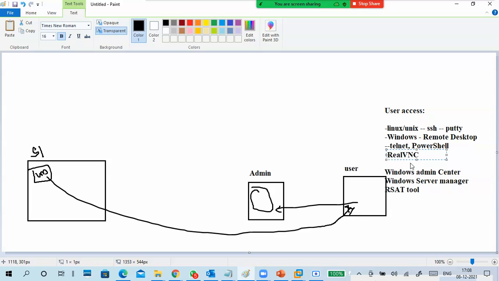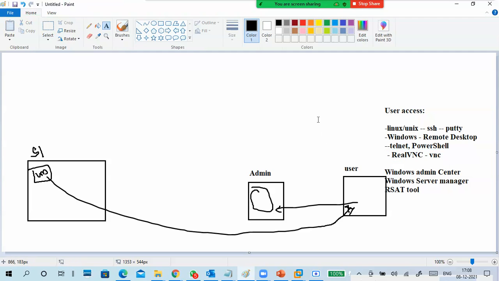There are a lot of VNC servers and clients available, so you can view remotely whether it is a Linux or a Windows system. Using VNC also, we can connect and view remotely. That is another software we can use. AnyDesk, we don't use AnyDesk, but in general, okay.